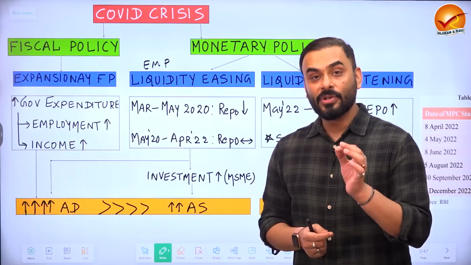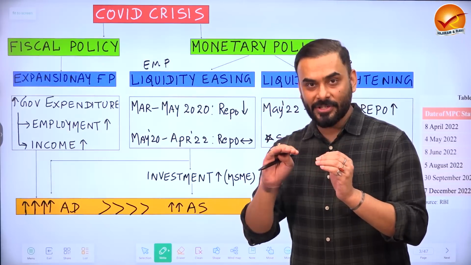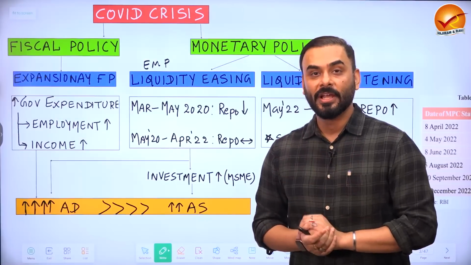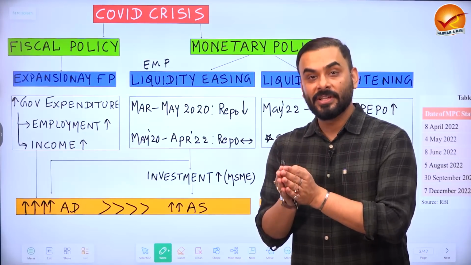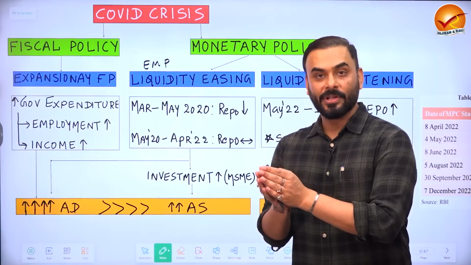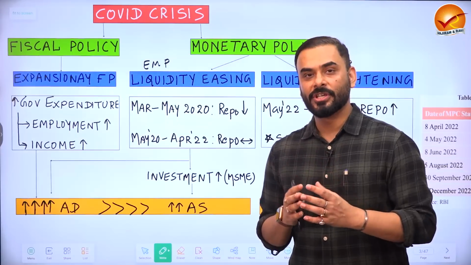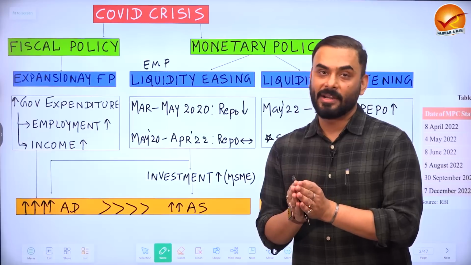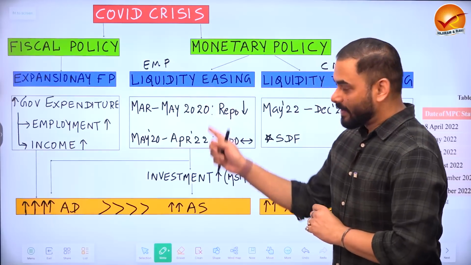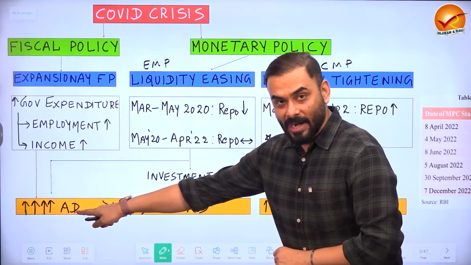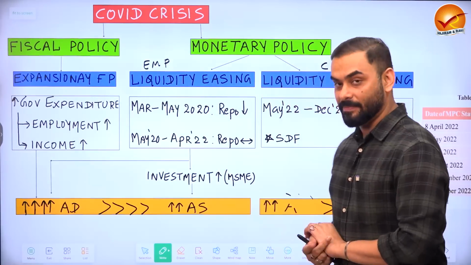Also, when the loans become cheaper, when the rate of interest is low, people will take more loans so that they can demand more houses, more cars, more computers, more washing machine and fridge, right? So basically consumer goods type of loan is also demanded by the society. So when interest rate is low, aggregate demand increases even more and aggregate supply also increases.